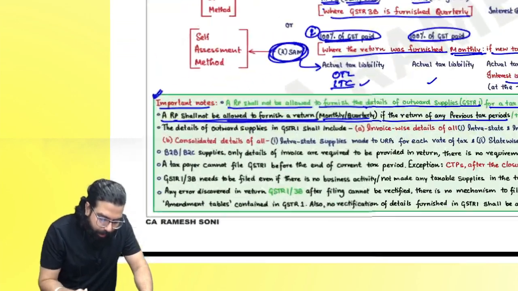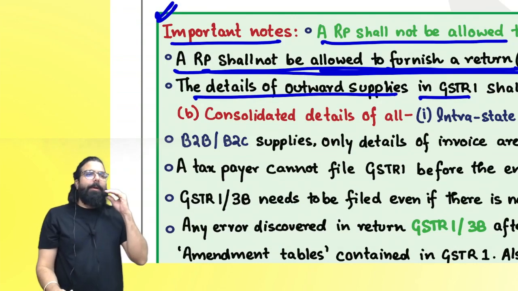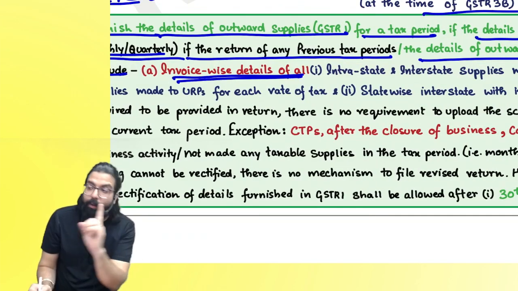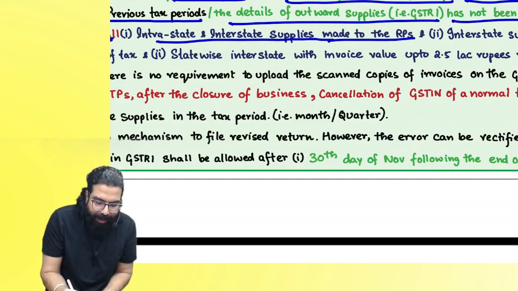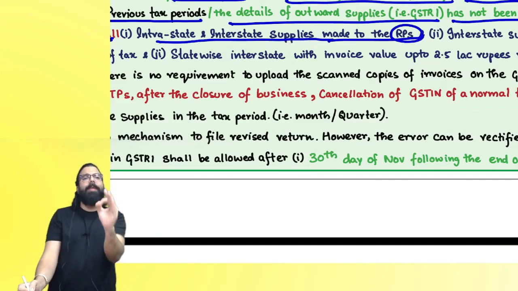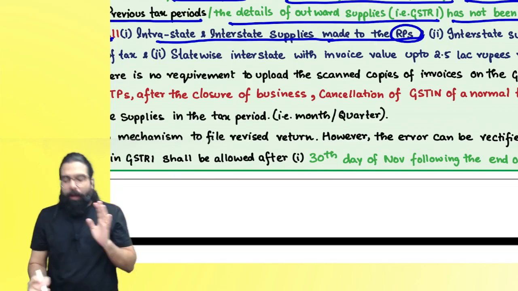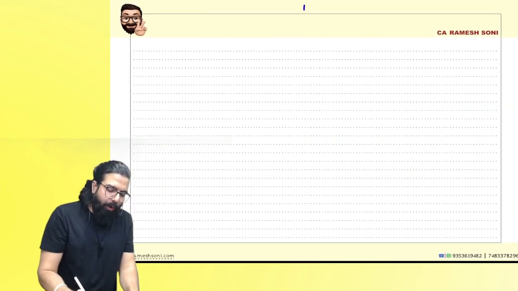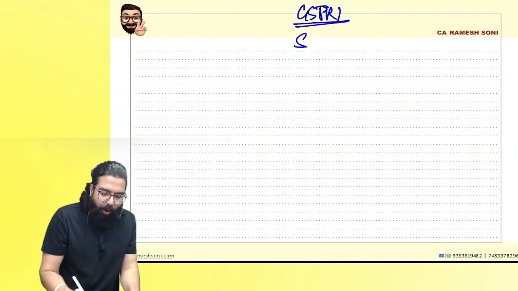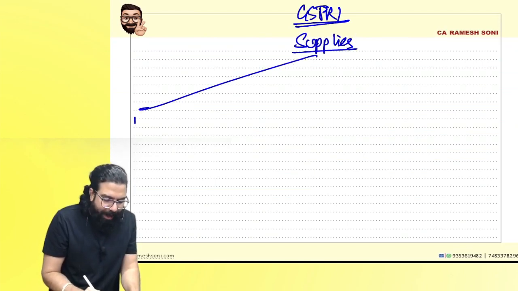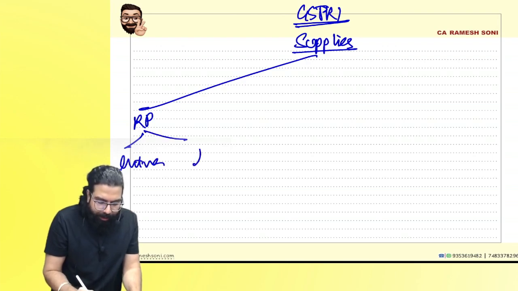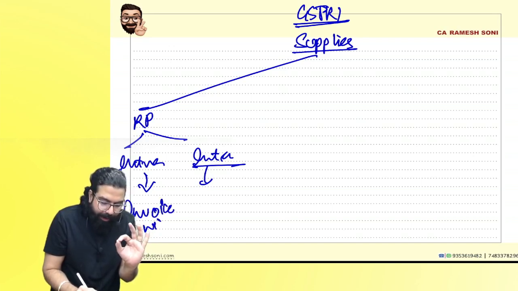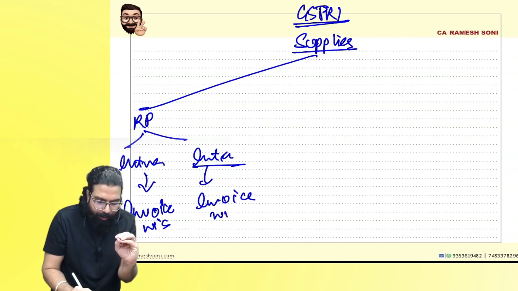Everyone over here now, the details of outward supply in GSTR 1. You go ahead and furnish the details of outward supply in GSTR 1. They are telling shall include, you have to give invoice-wise detail of intrastate supply and interstate supply whenever you are making supplies to a registered person. For a registered person, all the details of all supplies have to be given in GSTR 1. But sir, if I'm supplying to an unregistered person, always remember one thing. If you are filing your GSTR 1, all the supplies have to be reported. Yes or no, everyone? Now, if the supplies were made to a registered person, whether intra or inter, in both scenarios every invoice's details have to be given, invoice-wise. Can I go ahead, everyone?